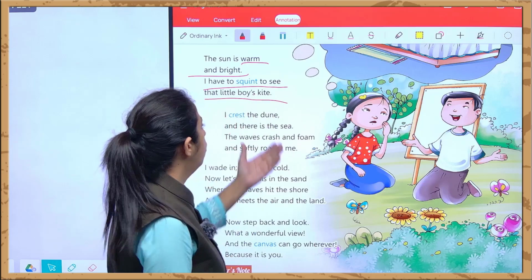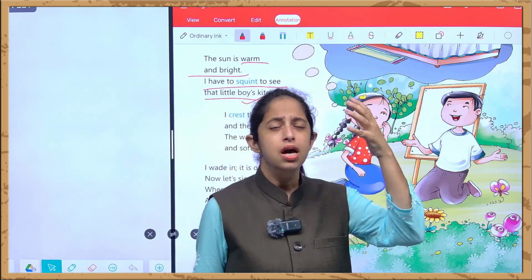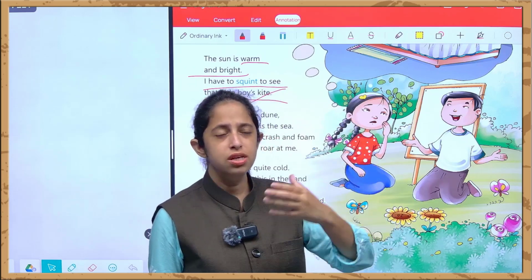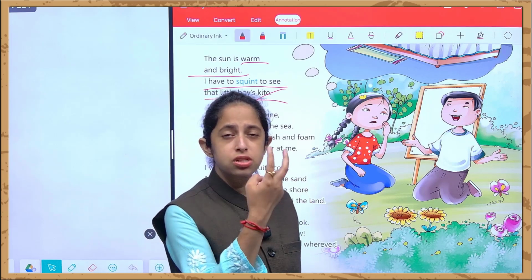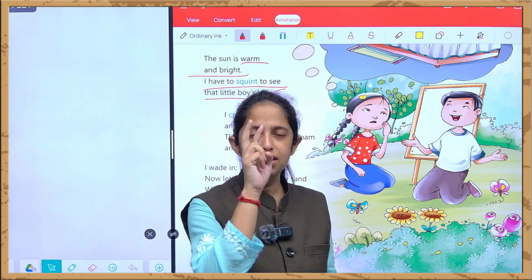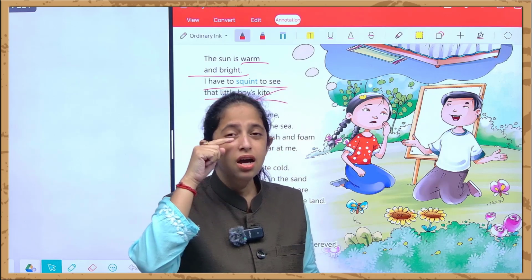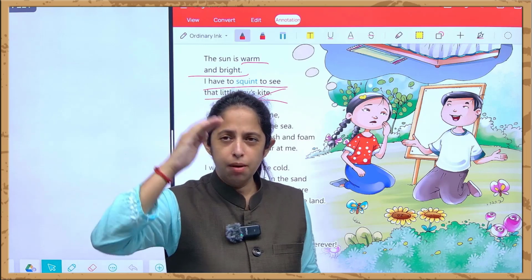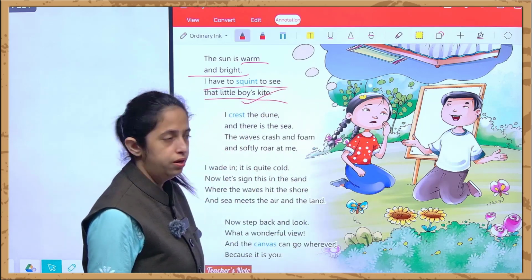see the boy's kite. Squint means when in the bright day, you see the sun is shining, and we are not able to look at the sky with our naked eyes. So this squint, you can see our pupils used to move upward and downward very frequently. That is known as a squint.